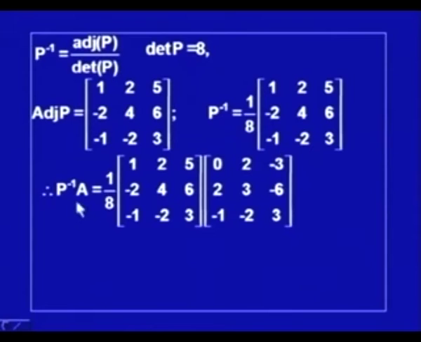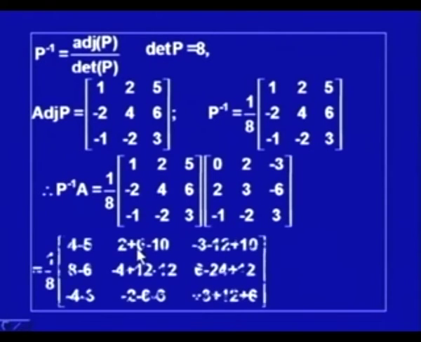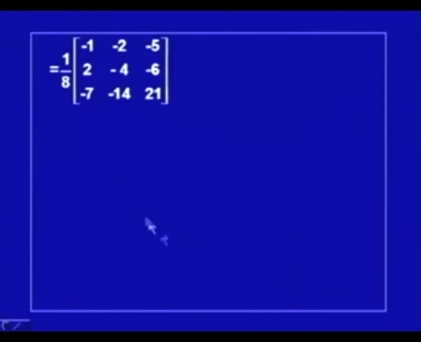So, for this purpose we compute P inverse A. So, this is my P inverse which I have computed here, and this is the given A. So, I compute P inverse A as the product of these two matrices, which can be computed here, and the details are given here, and finally P inverse A comes out to be this 3 by 3 matrix.